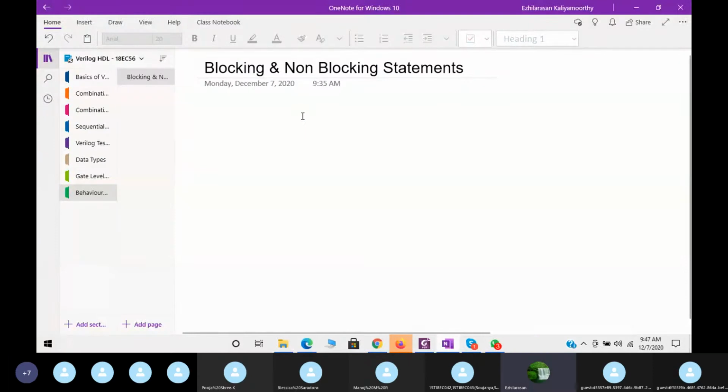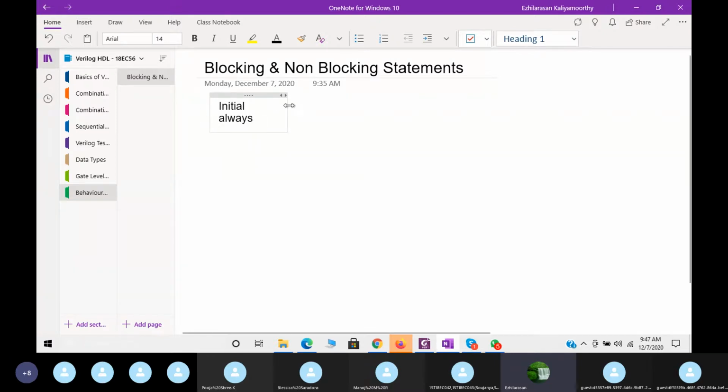Okay, so now let us recap what we studied in the previous class. We started with procedural statements. Then we studied structured procedures. In this, we studied two things: one is the initial statement, and the other is the always statement.